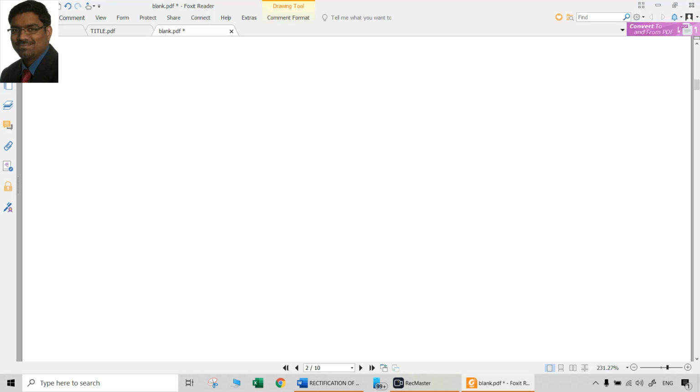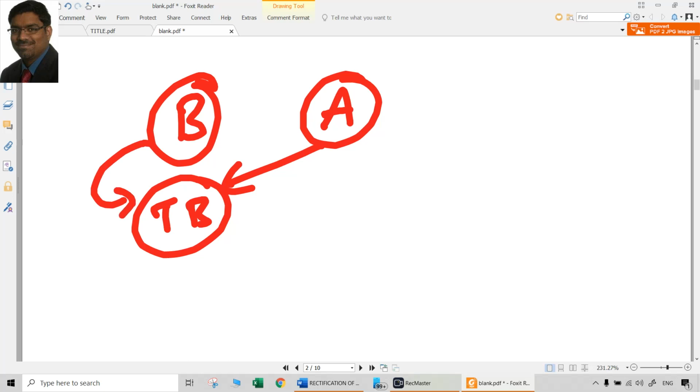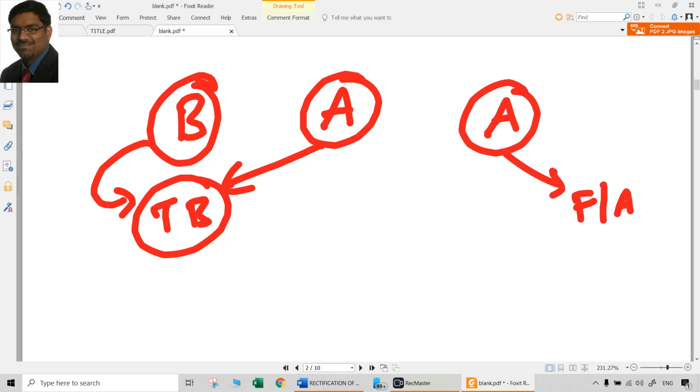That is why we call them errors of principle. Now, how to rectify these errors depends upon the stage at which this error has been identified. Errors can be identified and rectified before the preparation of trial balance, after the preparation of trial balance but before preparation of final accounts, and sometimes after the preparation of final accounts also. Usually that happens in the next year.